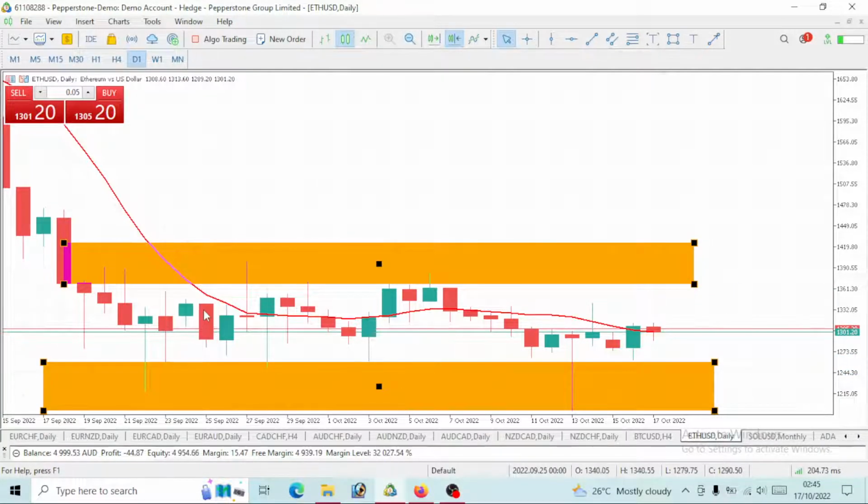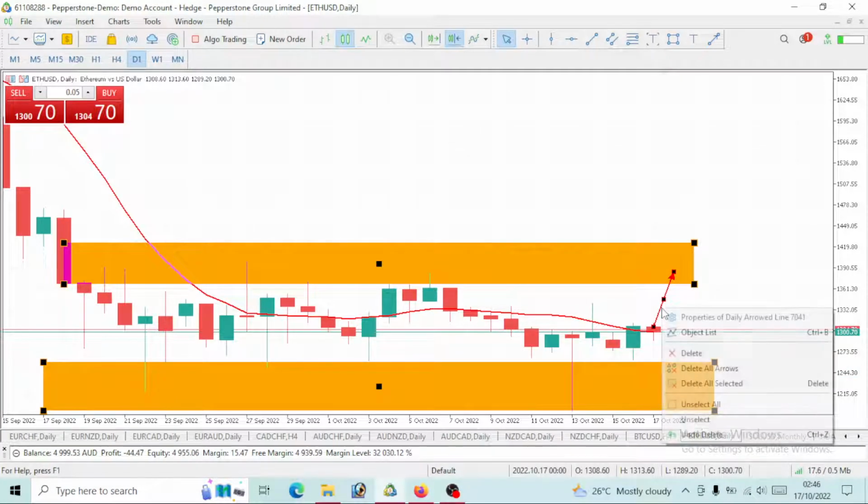So this week, we will see this price continue to range, except it breaks above the resistance level or breaks below the support level. But I don't think that will happen. This week we would see it continue to range within this area. So let's see this price continue to range, go to the resistance level, and also drop to the support level. So Ethereum USD, guys, we are still in a ranging market, by the way. So that is it on the daily time frame.